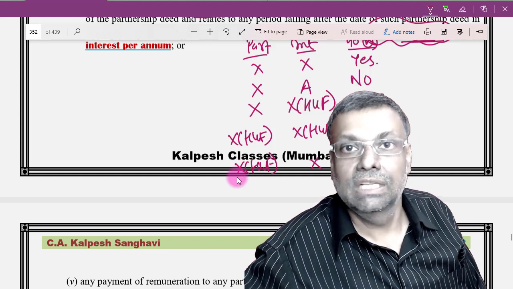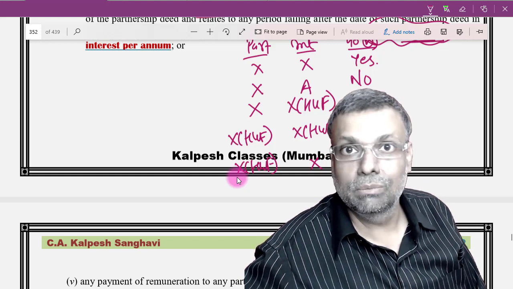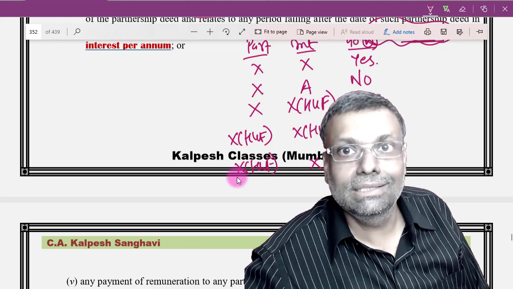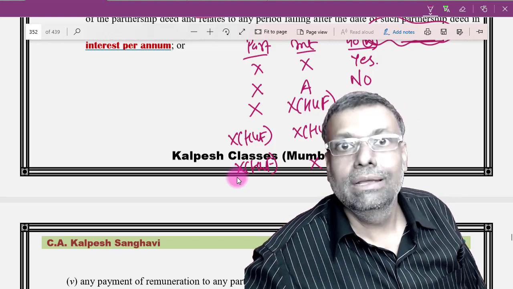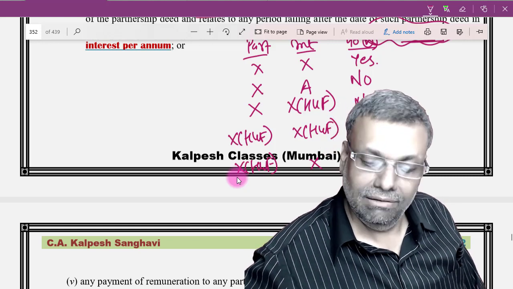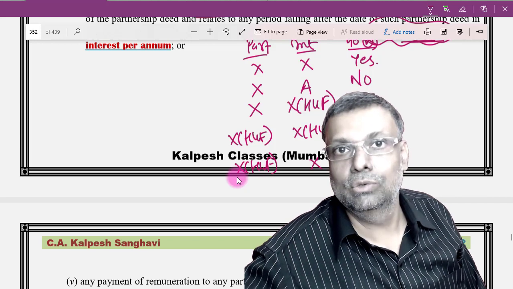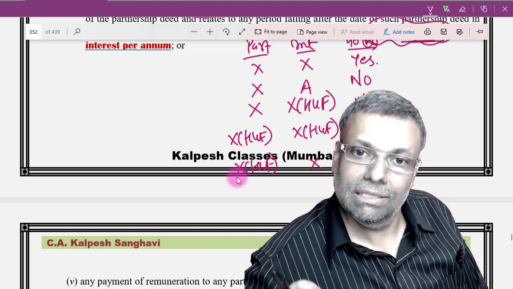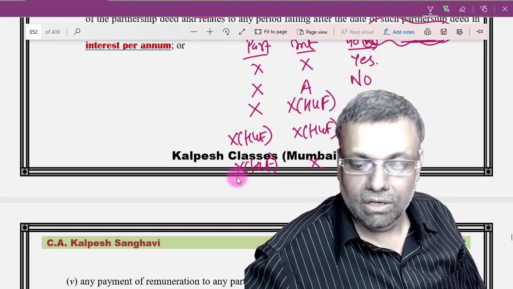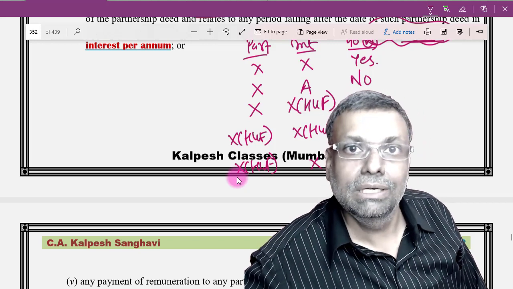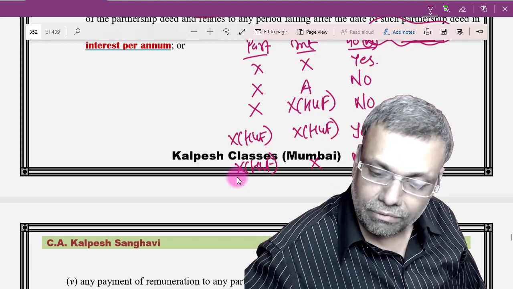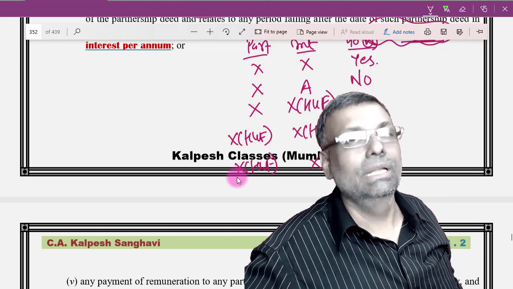Now, supposing X HUF is the partner, but the payment of interest is made to Mr. X. This will be a very dicey situation where students will always compare the registered partner, which is X. So the registered partner is X and the interest is also paid to X, then section 40B should be applicable. But in the given situation, we have to see the beneficial interest, because interest is a return on investment. The investment was made by X HUF. On the money invested by X HUF, on which there is interest, we can say 40B will apply. But now the interest is paid to Mr. X, because it is a separate investment made by Mr. X on which there is interest. In that case, the section 40B condition cannot be applicable.